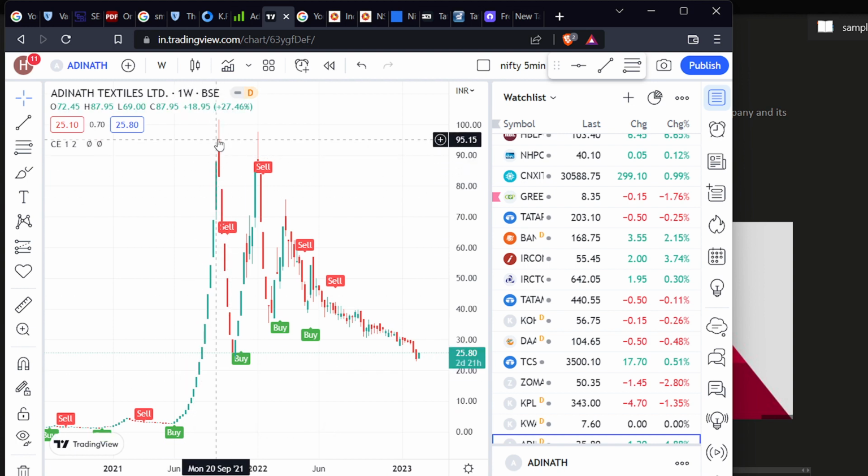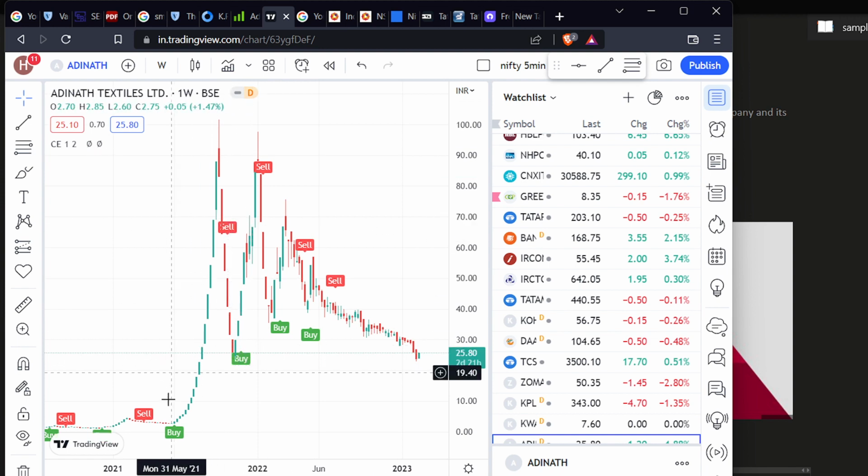Okay, so when we see this one, just see here, from 5 it went to 100 rupees. So if you invested 1000 here, it would be around 1 lakh. But if anyone invested here, they will lose everything, because every week it is decreasing. If you invested 1 lakh here, within 1 week it went 20 points down, which means within 1 week you will lose 20,000, and next week also you will lose 20,000. So within a span of a month you will go from 1 lakh to remaining with 25,000 value.